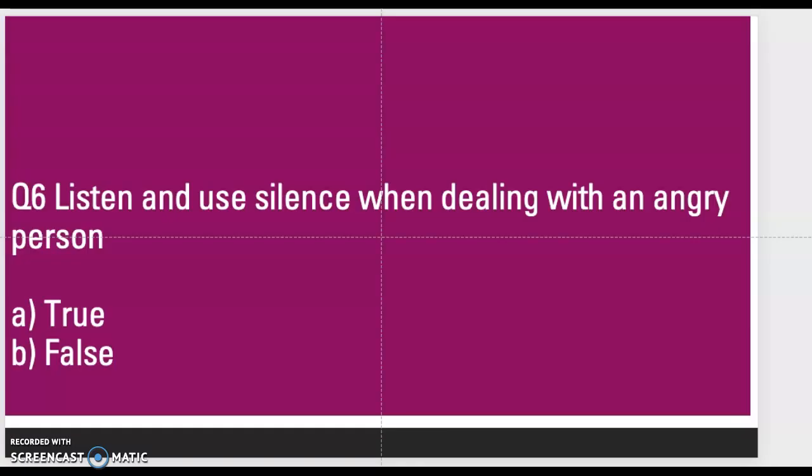Question number 6. Listen and use silence when dealing with an angry person. This is absolutely true. We talked about this in the classroom, and we said a lot of times, as a CNA, you may have to deal with patients that are very combative and very angry, and we have to listen and use silence when dealing with an angry person.